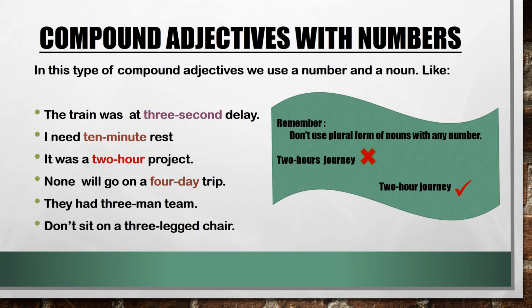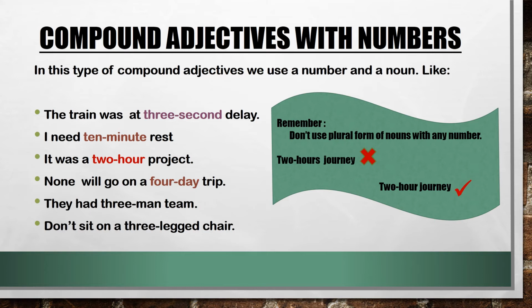I need a 10-minute rest. 10 is the number and minute is the noun. It was a 2-hour project. 2 is the number, hour is the noun. Now, none will go on a 4-day trip. They had a 3-man team. Don't sit on a 3-legged chair. 3-legged, the number 3 and legged is the noun.